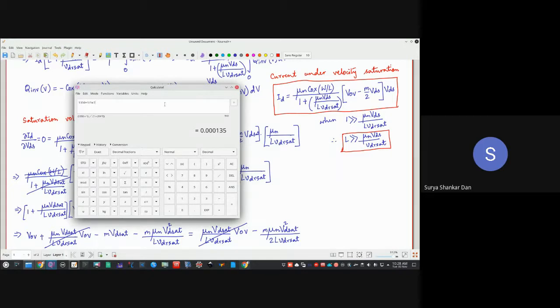So how much is the value here? Remember, whatever we have got is in centimeters. So it will be 1.35 micrometers. What we realize is the moment we go below 1 micron, below 1 micron technology, these effects will start coming into the picture.